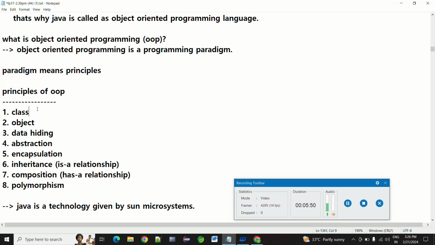In the same way, in Java we take it as a class, and after that as an object. In a class, an object can be anything.